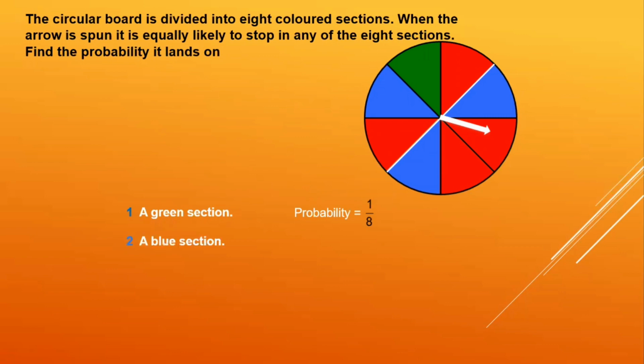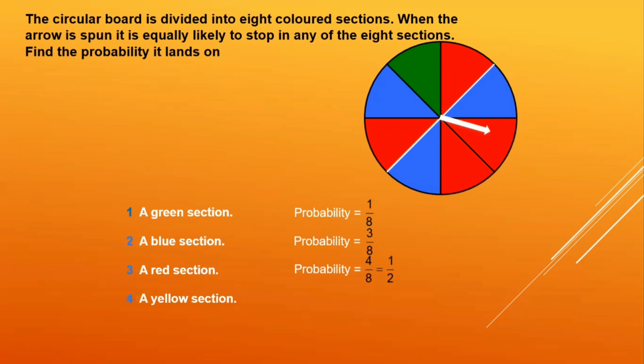Next question. What is the probability of getting a blue section? How many blues are there? 3. 3 upon 8 will be the probability of getting a blue section. What is the probability of getting a red section? Count how many reds are there? Yes. So it is 4 upon 8, which is 1 by 2. So for the probability of getting a red section, we can say that it is an even chance. Or you can say that it is equally likely outcomes.